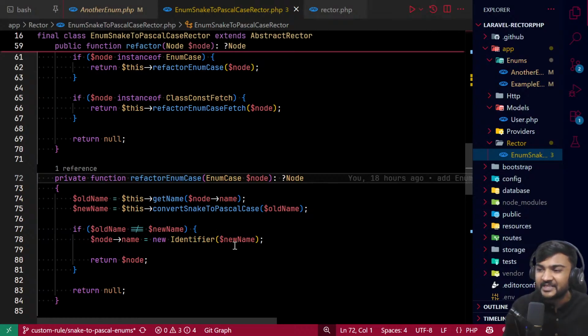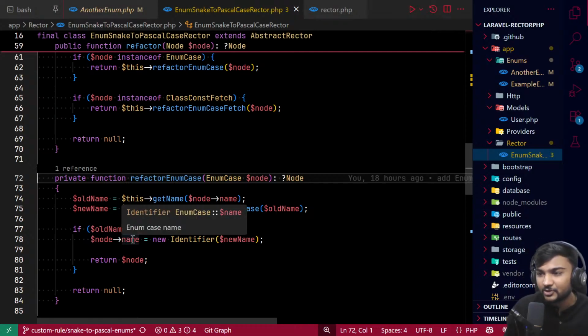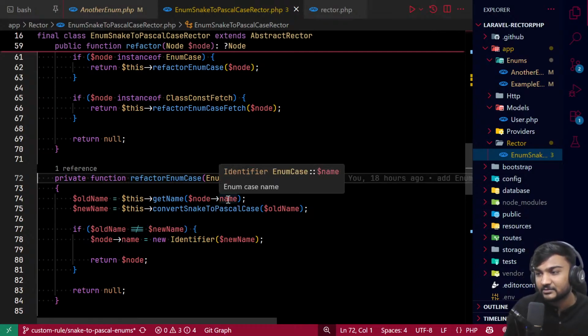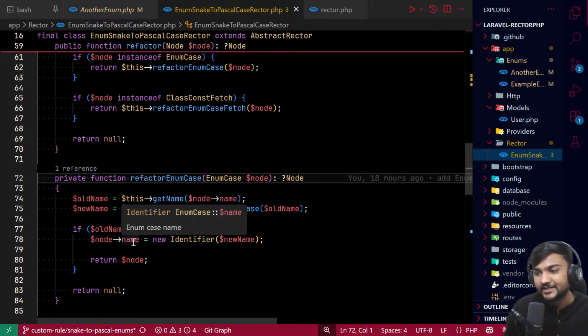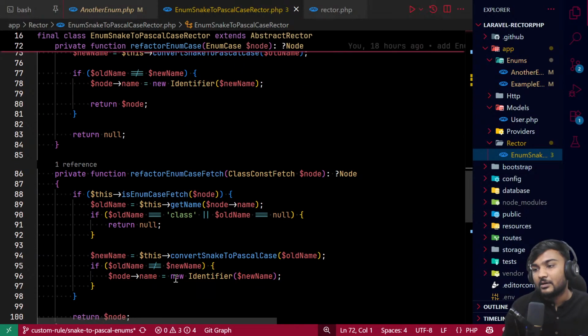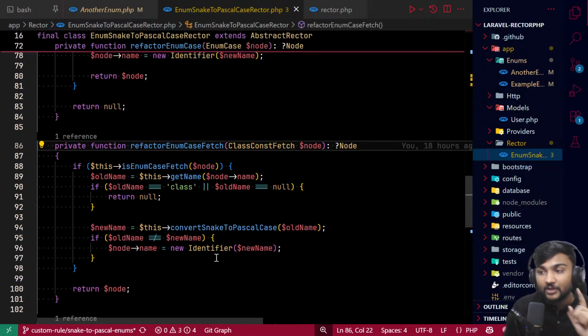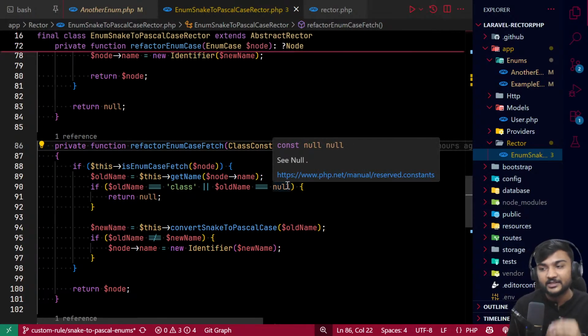You don't need to know everything right now, but what we are doing is creating the identifier, which helps us understand what the name is. So maybe the node is mostly the identifier, right? So we are creating the identifier to override the name. And in case of class fetch, not all class fetches will be an enum call, right? So we are checking if it is a class, that means it does not need any changes. If it is null, that also means it does not need any changes.